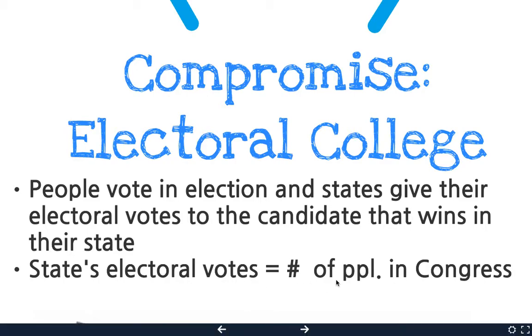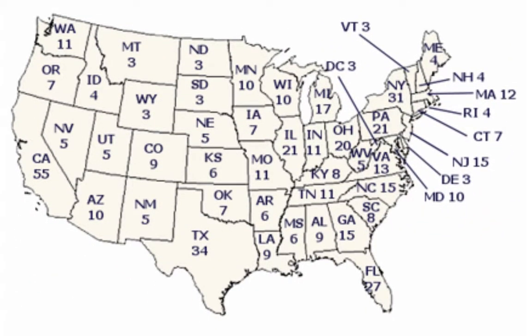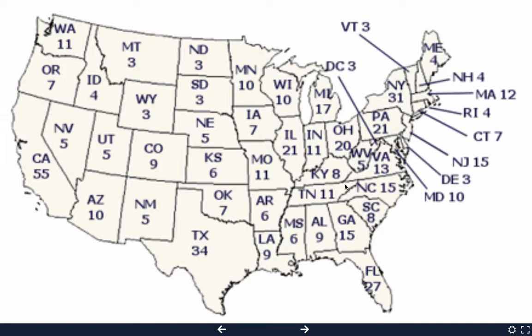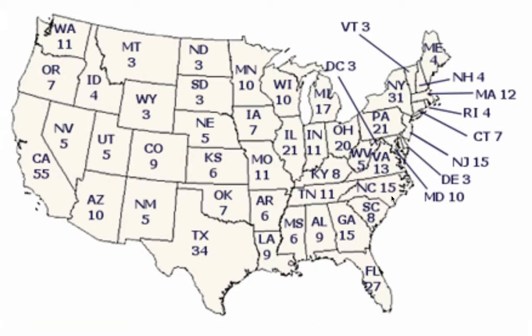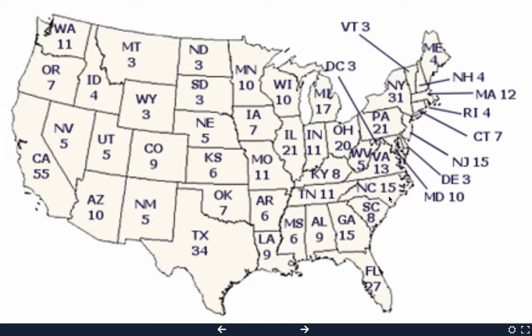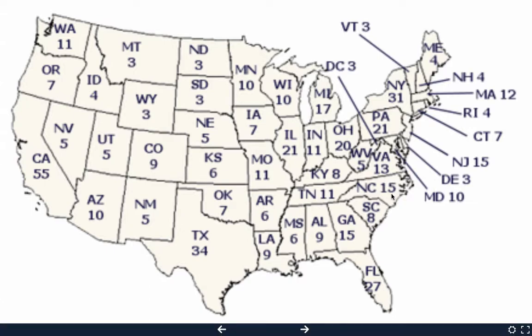That's going to be directly related to the number of people that we have in Congress. So do you remember this map we were looking at earlier? It was a little more colorful earlier. However, we did talk about how there are 13 representatives for the House for North Carolina, and there are 2 senators, leaving us with a grand total of 15. So in the state of North Carolina in 2008, 51% of North Carolinians picked Barack Obama to be the president. And so what that means is that these 15 electors cast their ballot.